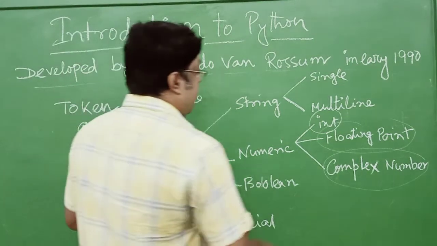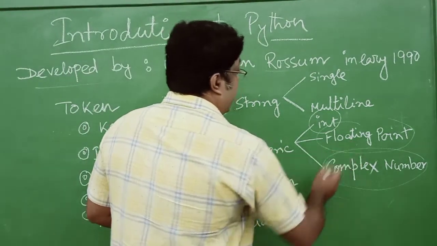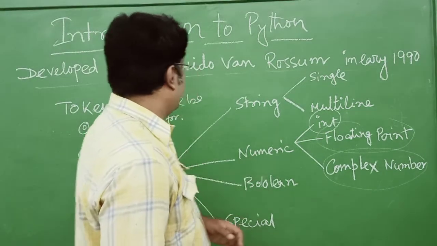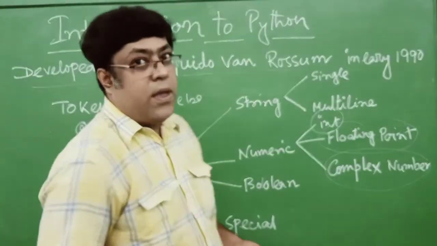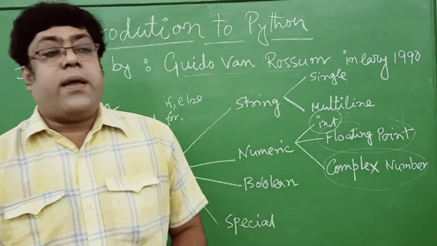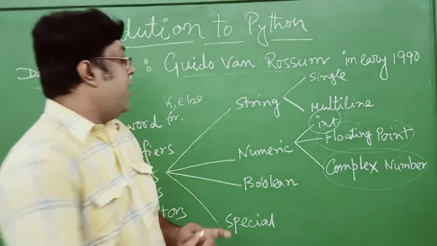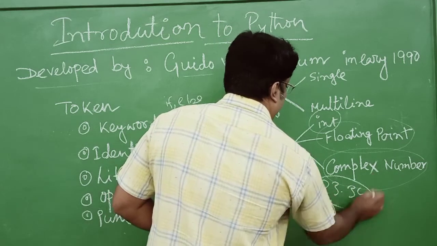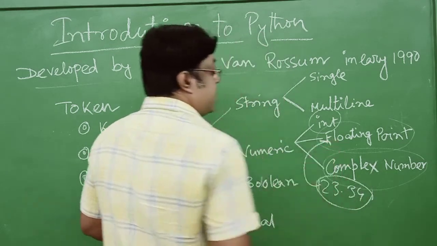Next, the floating point numerical literals. It can take decimal values like 123.34. It is taken under floating literals.